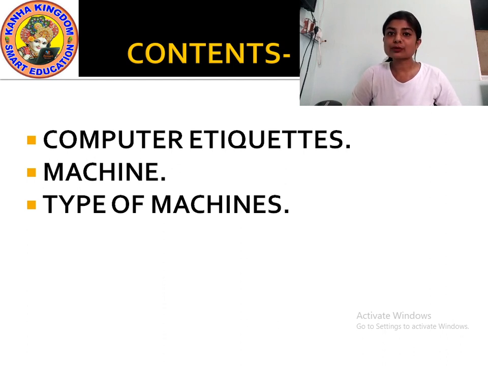Then we will come to computer. I will introduce you to what is a computer. Then what are the parts of a computer? We will learn what is a computer, then what are the different parts of a computer. Then we will learn what are input devices and what are output devices.